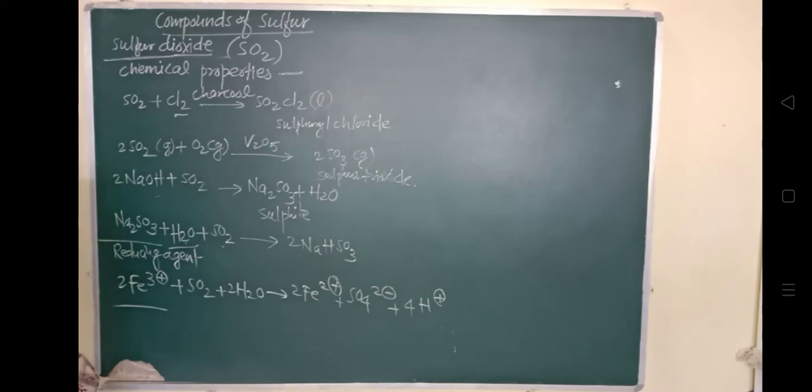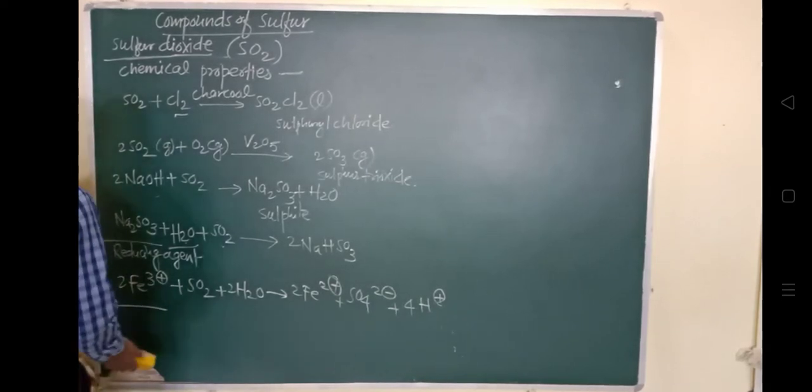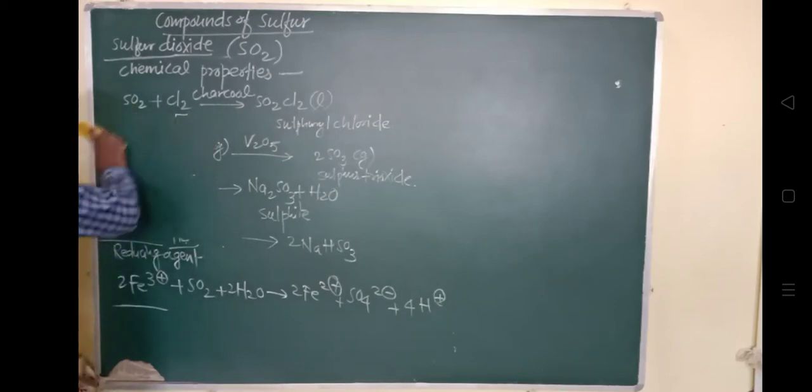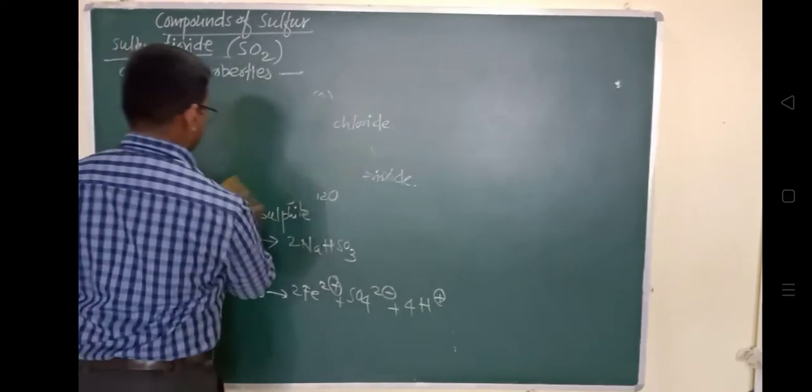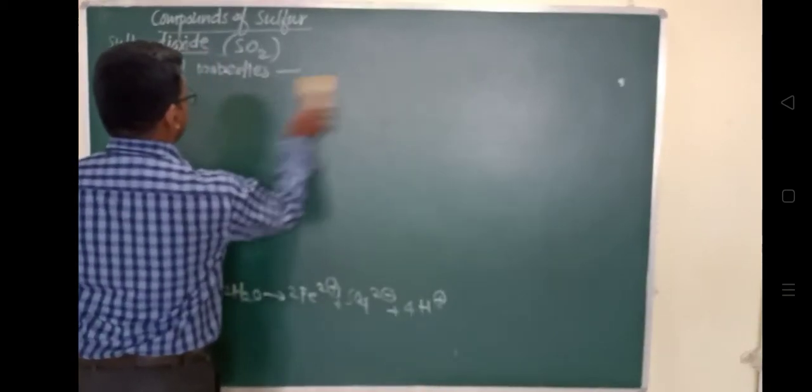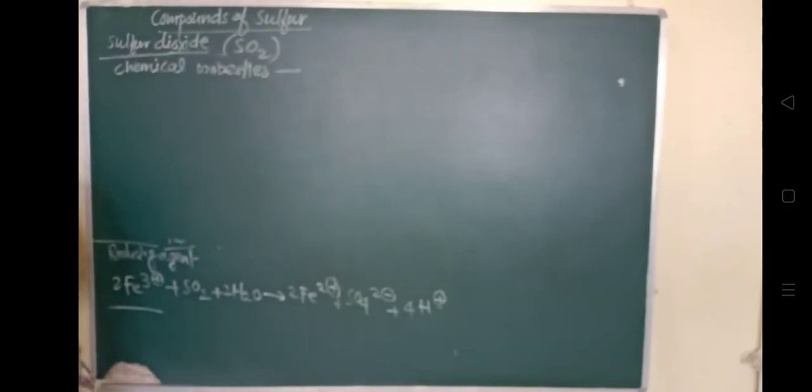Then moist sulfur dioxide decolorizes acidified potassium permanganate. It's another reducing property that we will see. It is reducing potassium permanganate, KMnO4.